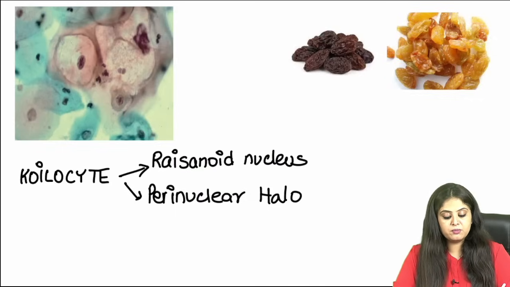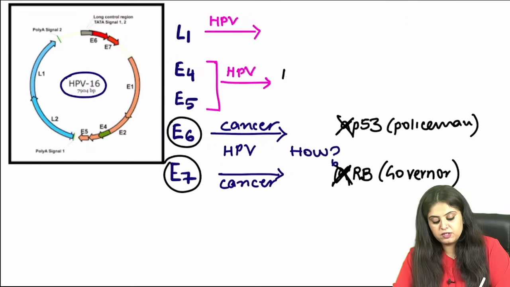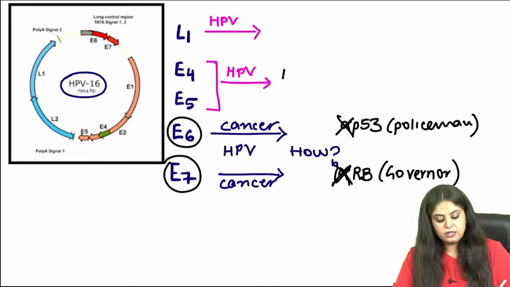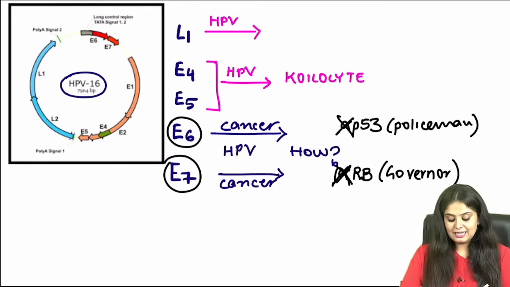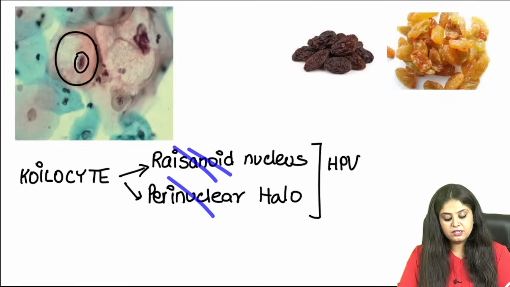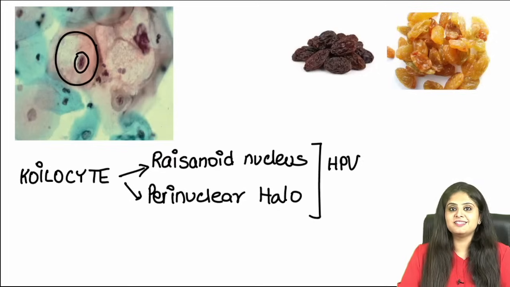So koilocyte, as you remember, is a raisinoid nucleus with a perinuclear halo, which is associated with HPV. And which proteins of HPV were responsible for the koilocyte? It was the E4 and E5. And this is what you had told me in the homework a few days back, that a similar kind of raisinoid nucleus with perinuclear halo, if it is an RCC, it will be a chromophobe RCC, if you remember.